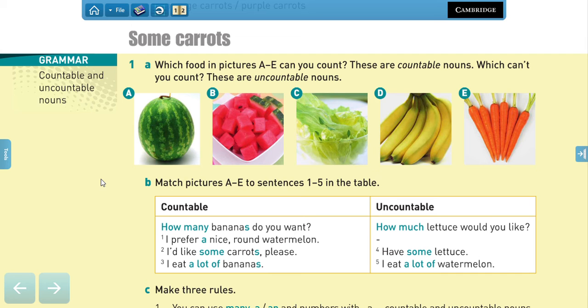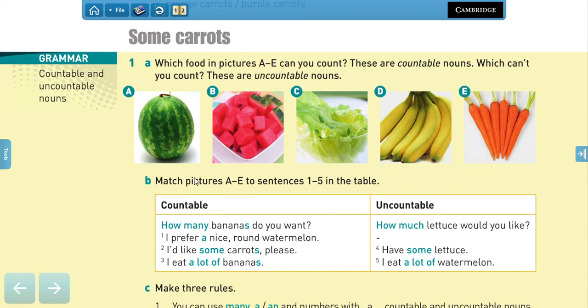The same happens for rice. Rice is very small, so you cannot count rice. You cannot say, oh, I ate 70 rices. That's not common, right? Now, something you need to know is that in some cases like A and B, it depends on what they mean. It's the same object, but in different formats. So this one is countable and this one is uncountable.